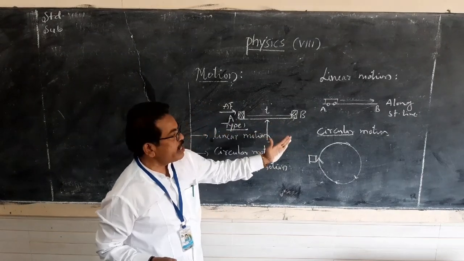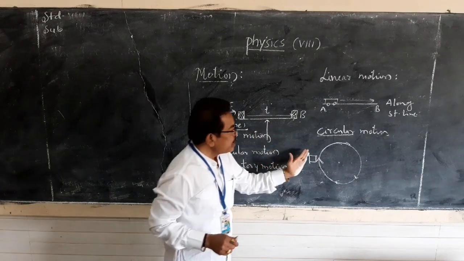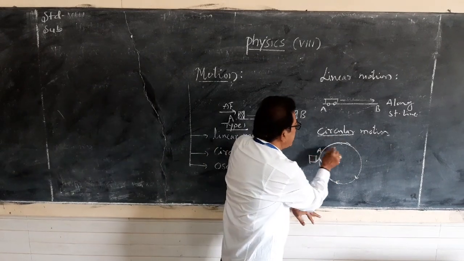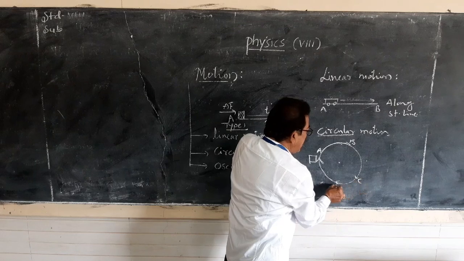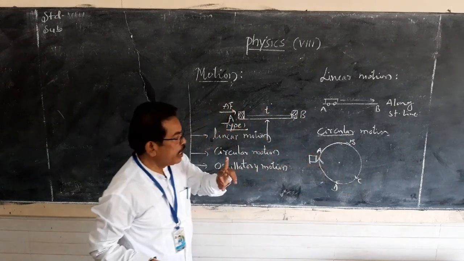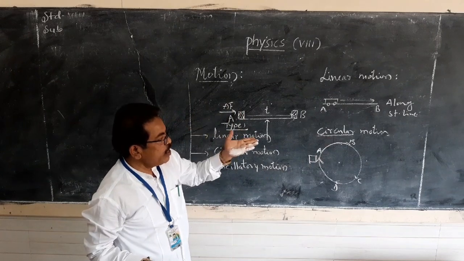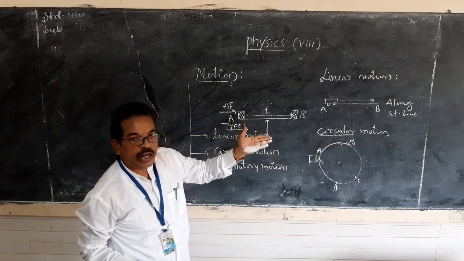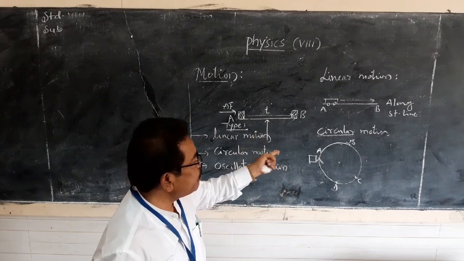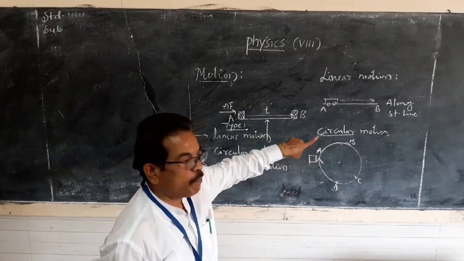It is also one type of motion in which the object moves along a circular path. For example, A, B, C, D are the points on which the object is moving. So, once again, we can define circular motion as a type of motion in which the object moves along a circular path.